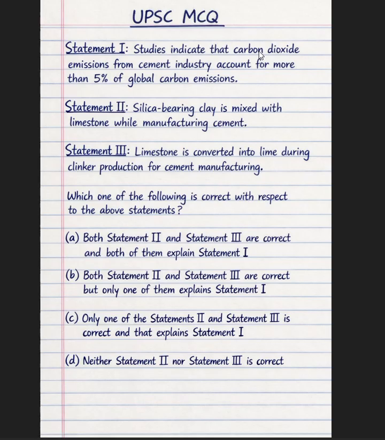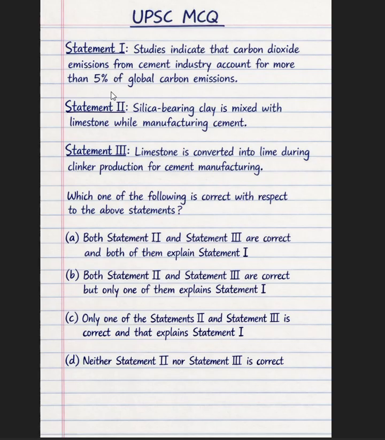Studies indicate that carbon dioxide emission from the cement industry accounts for more than 5% of the global carbon emission. This is not 5% guys, this is 6.5 to 8%. We need to know the percentage of global carbon emissions from the industries, and which main industry is the core emitter.